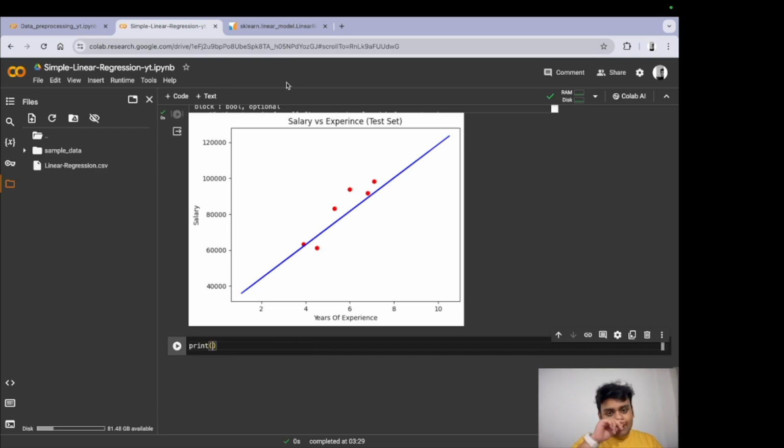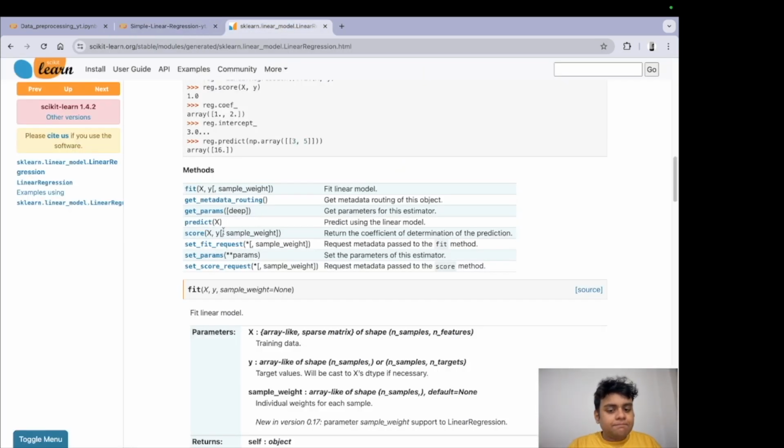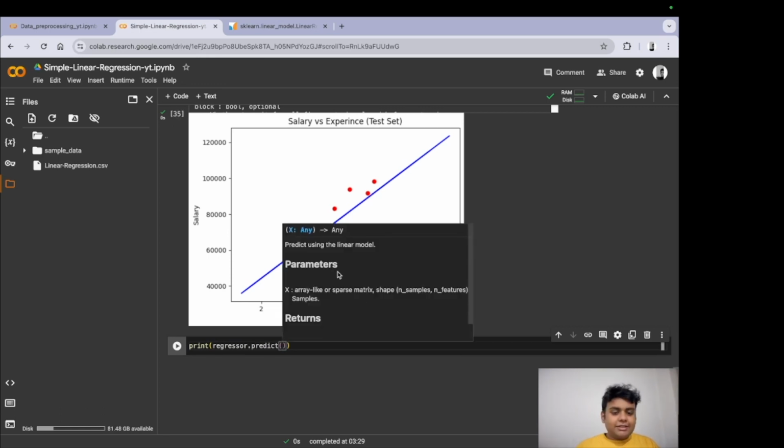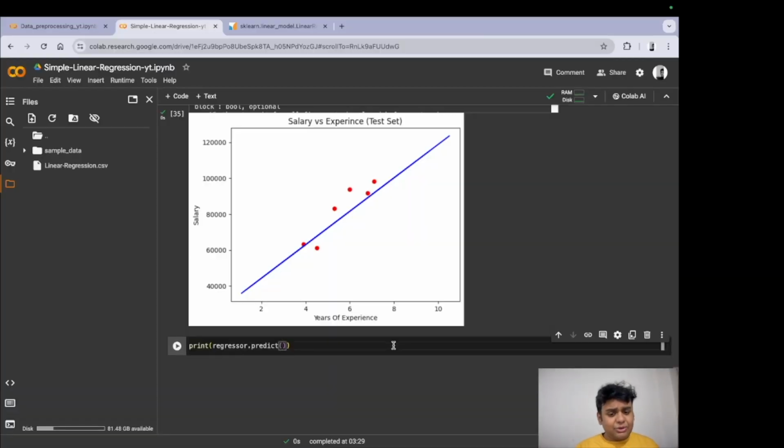So what we are going to do right now is we are going to print, and remember we have a method with us now. It is predict. So first let me write it, regressor dot predict. Now it takes x as input. Now x is what? The independent variable. So it takes independent variable as an input and gives us a dependent variable as an output. Right? It sounds good. So how do we provide this now? Because it's simple, we are giving it a single value to predict.